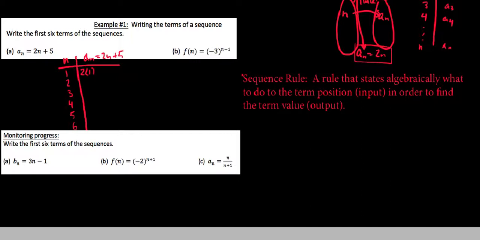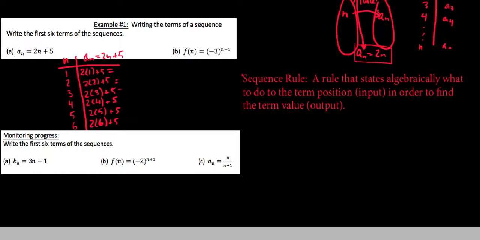And so you can see that this behaves a lot like functions. As a matter of fact, it simply is a function. The only thing that's different between this rule and say any other function is just what you're allowed to plug in for your inputs here. When it comes to a function, you're allowed to plug in any x value that you want to, but when it comes to a sequence, we can only plug in n values that are counting numbers because those represent the position that the term is in.